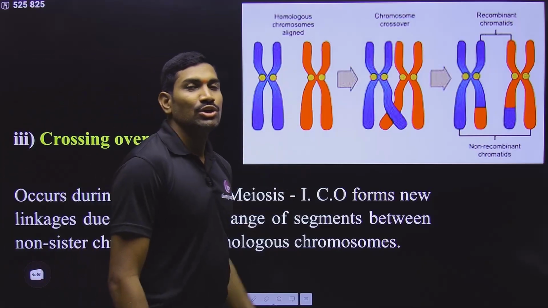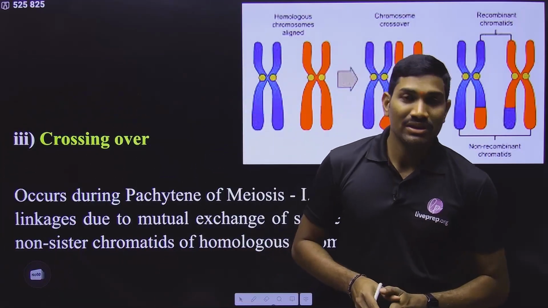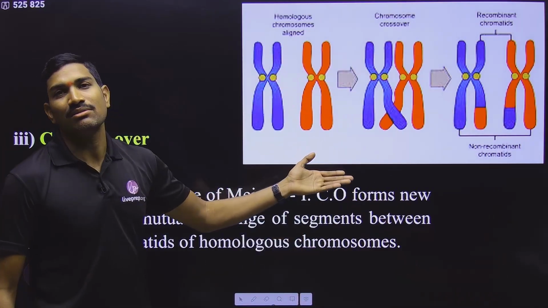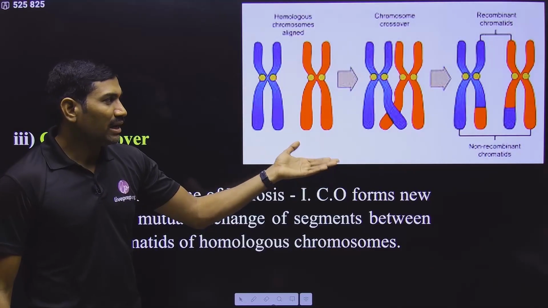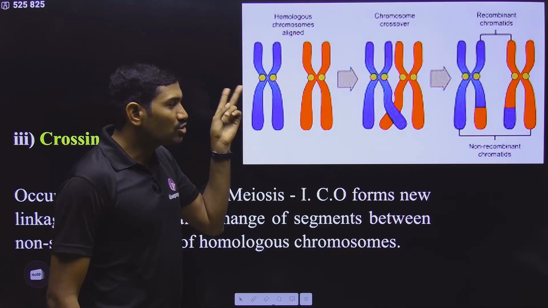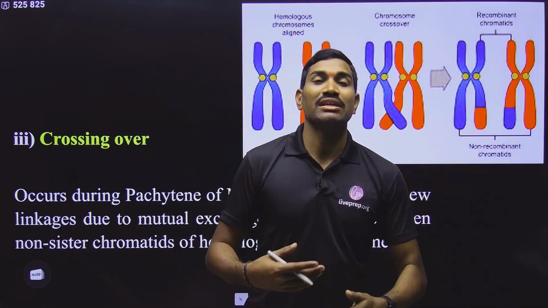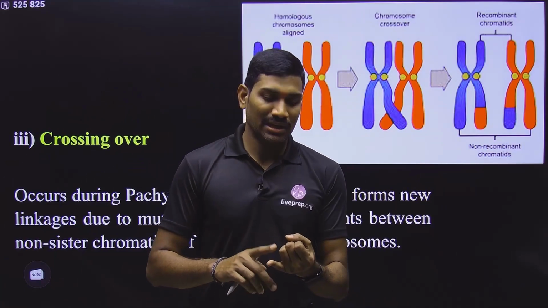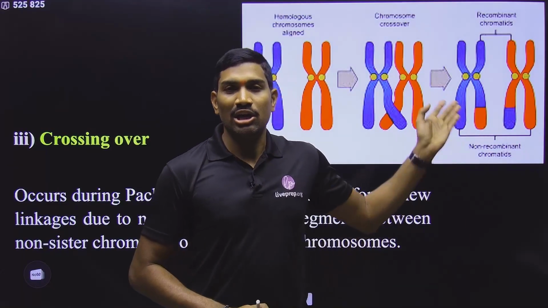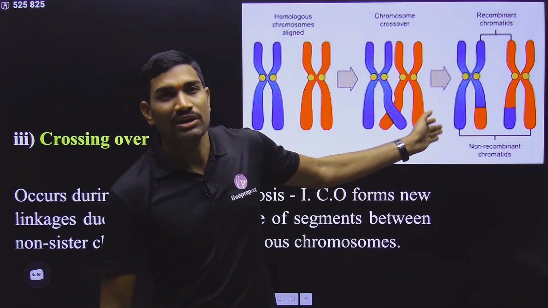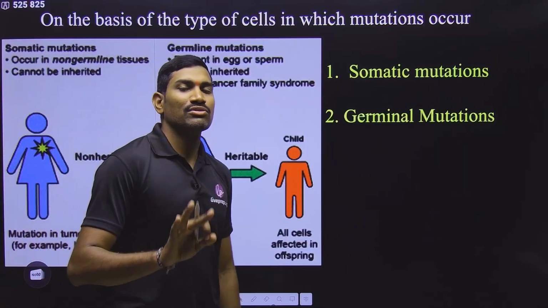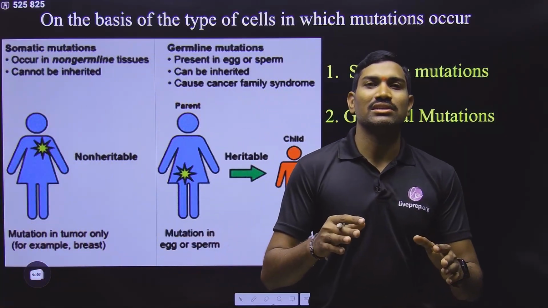Not only this, during meiosis 1, in prophase 1, in the pachytene stage, crossing over is taking place. Yes or no? So during the pachytene crossing over is taking place, and this crossing over is further causing some variations. Along with random alignment and random fertilization, crossing over is also another important phenomenon that is causing recombination. So in this way, these are the three processes that can cause continuous variations.